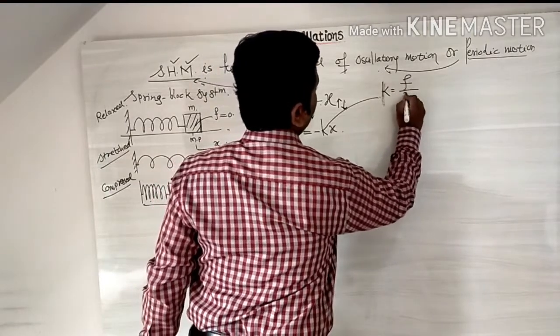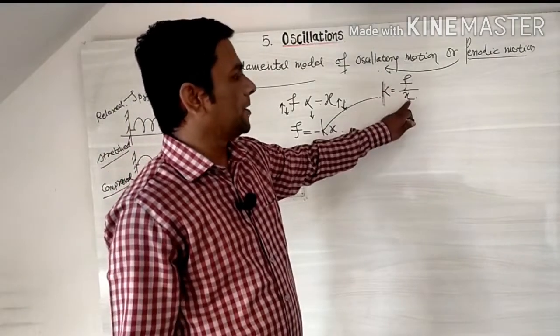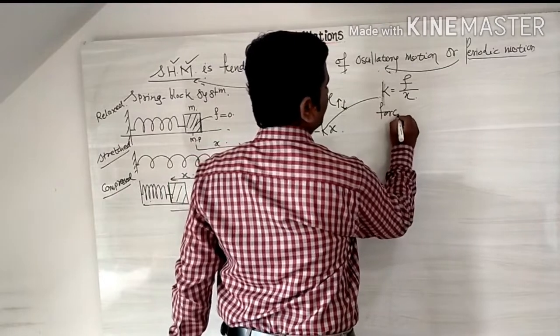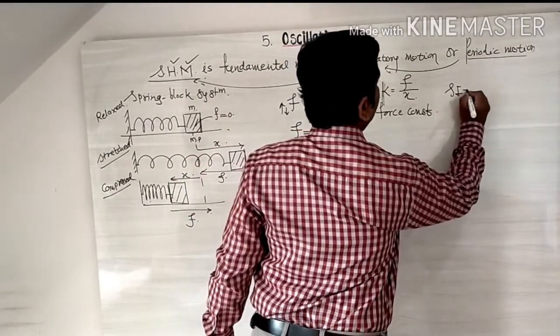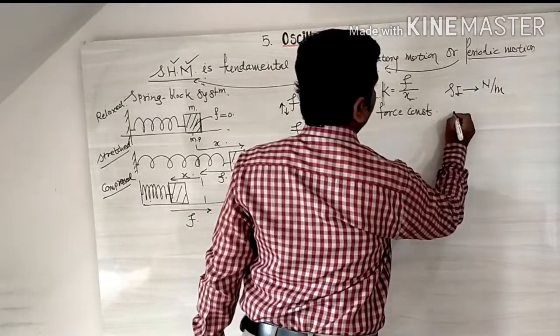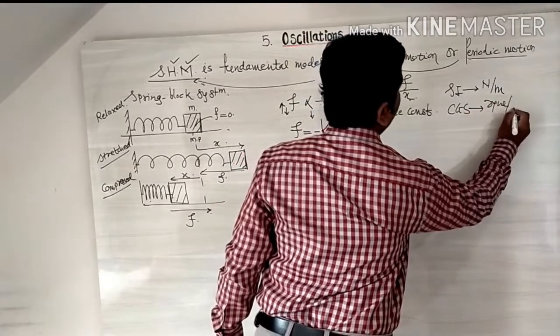F upon x, where F is the force and x is the displacement. So k is the force per unit displacement. The SI unit of the force constant is Newton per meter, since force is measured in Newtons and displacement in meters. The CGS unit of the force constant is dyne per centimeter.